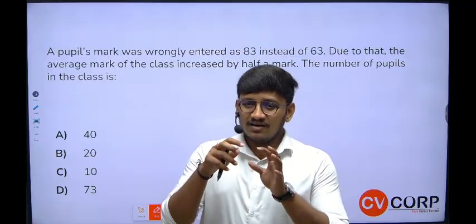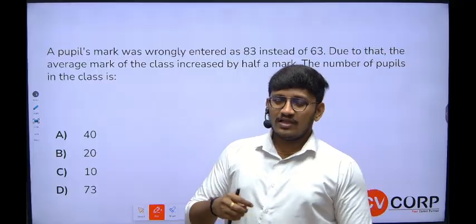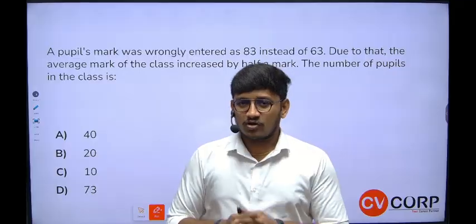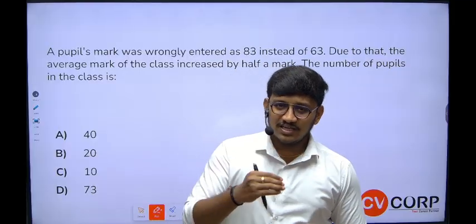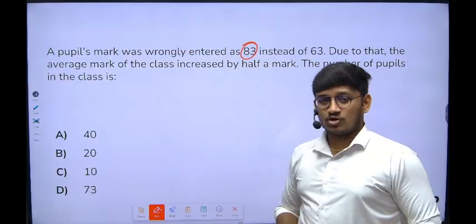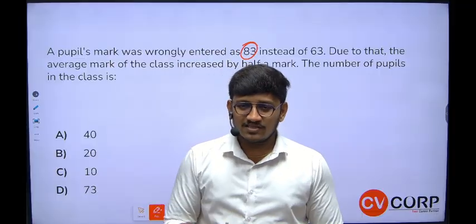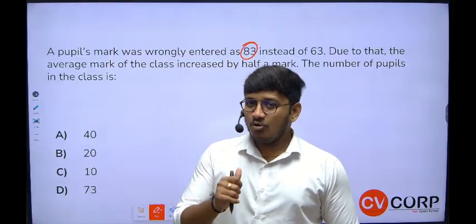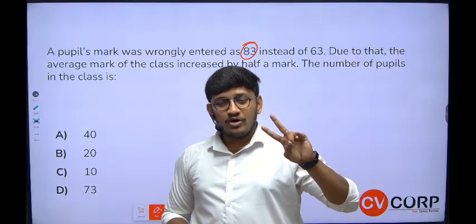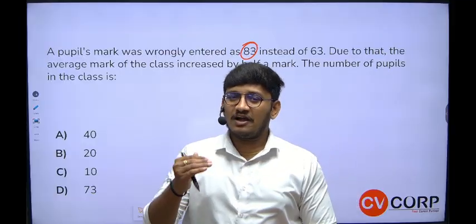While I'm not so sure about how many students are there in the class, while distributing the chocolates, for one particular student, I have to give 63 chocolates. But instead of 63, just by mistake, I gave 83 chocolates. Means for one particular student, instead of giving 63 chocolates, I gave 83 chocolates. Means how many extra chocolates did I give? 20 extra chocolates I gave, right? So because of these 20 extra chocolates, the entire class average is increased by half a chocolate.